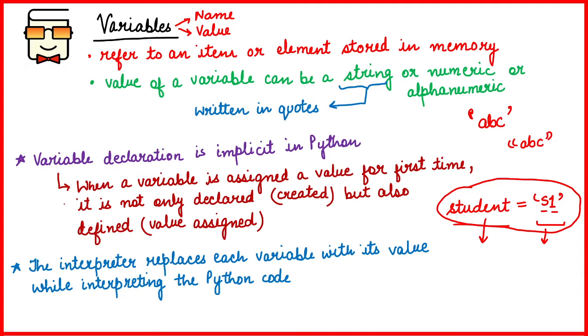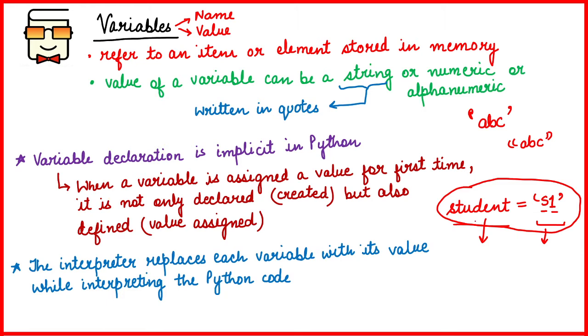So this statement exactly means that whenever a variable is assigned a value for the very first time, two things happen. That variable gets declared, that means the variable gets created, as well as it gets defined, that means its value gets assigned.